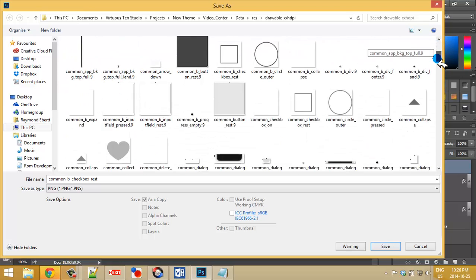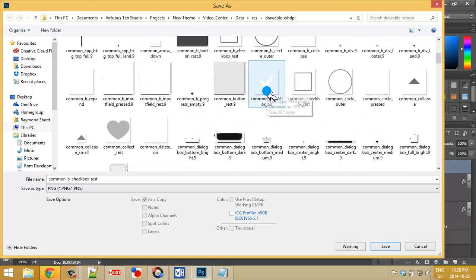And I'll show you where. This one right here, the common checkbox on. And that's the common checkbox rest we just did. You can go ahead and save that one as well. And you can also replace the check with the X, which is the delete, and that's it.